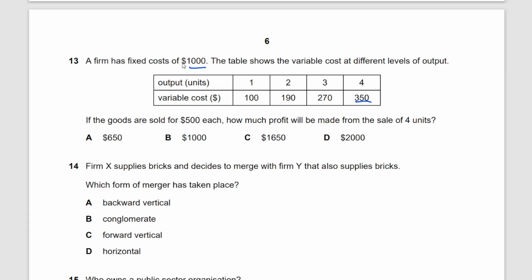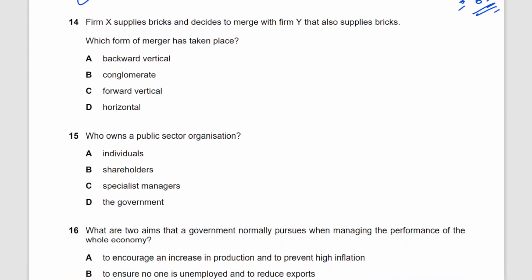So the total cost is fixed cost plus variable cost. That is 1,350, right? And the sales from 4 units is 500 times 4, that's 2000. So 2000 minus 1350 is equal to, it should be 650, I believe so. 650. Alright guys, moving on to the next question.